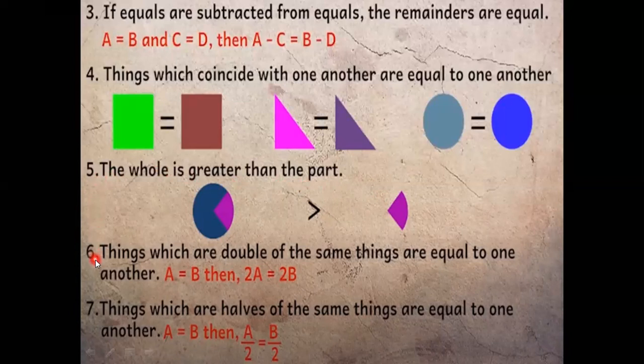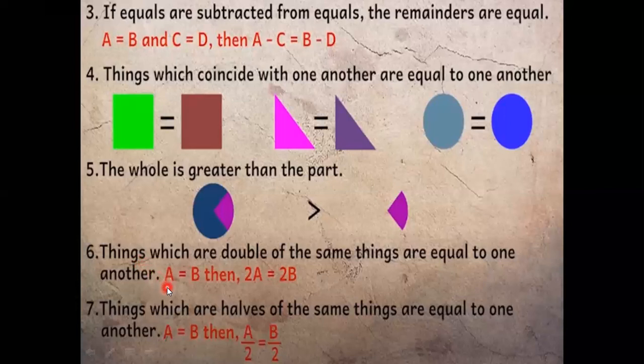Let us get into Euclid's axiom number 6. It states that things which are double of the same thing are equal to one another. I repeat, things which are double of the same thing are equal to one another.